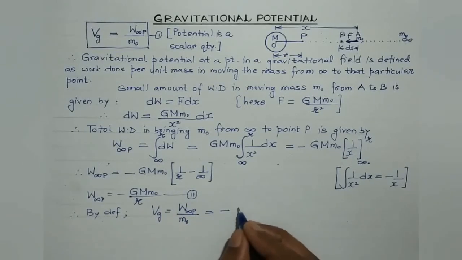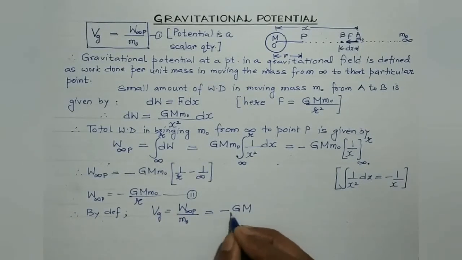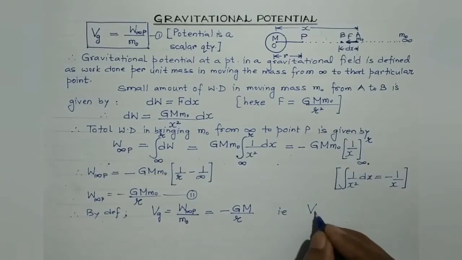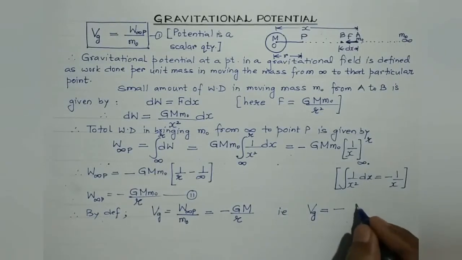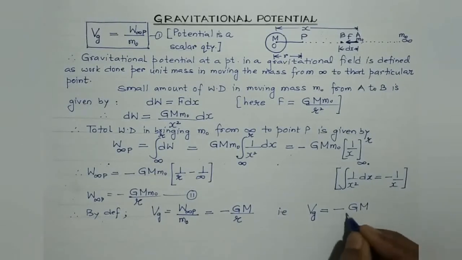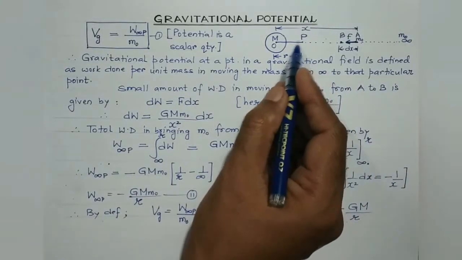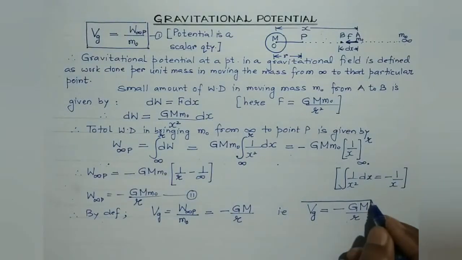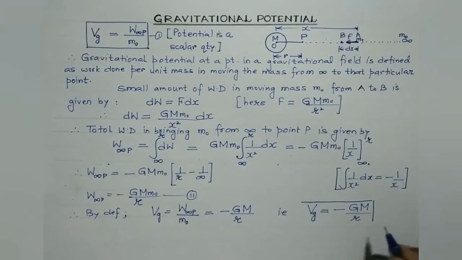So we'll be left with minus GM by R. That is, gravitational potential at point P would be minus GM divided by R. R is the distance of this observation point from the center of the source mass, and here capital M is the mass of the source body. So this is the formula for the gravitational potential.